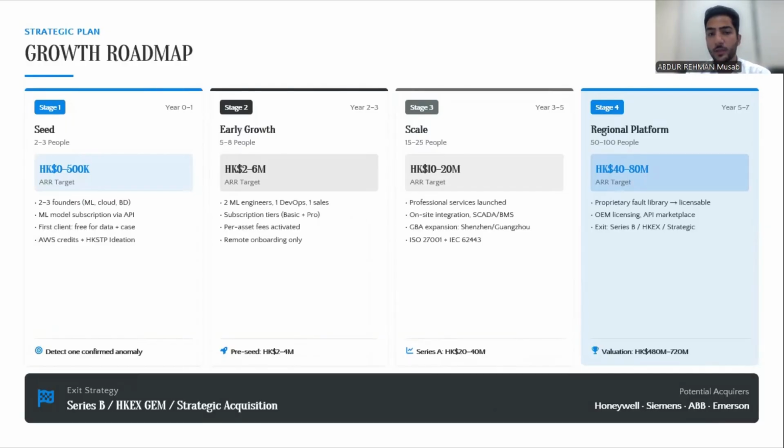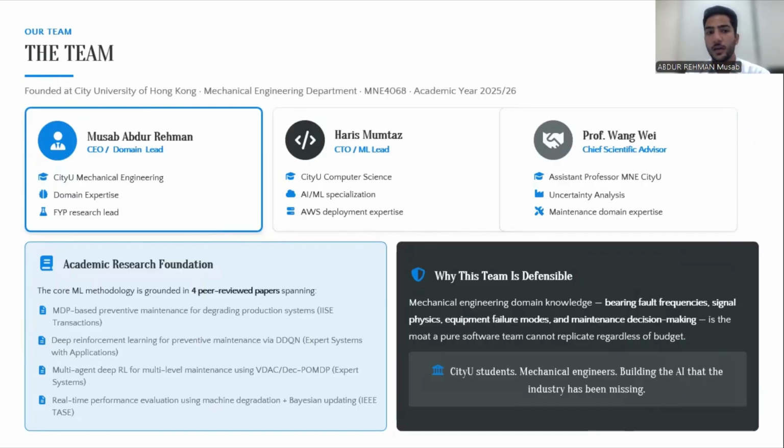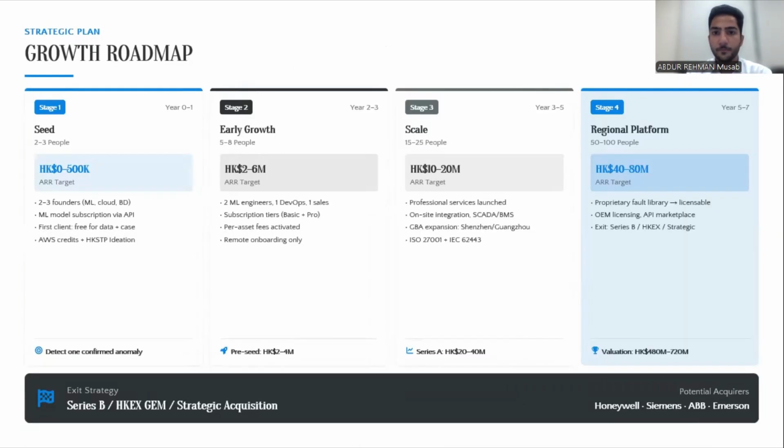Our growth roadmap is that our seed phase will be with 2-3 people. It's me, I'm graduating in mechanical engineering this year. It's Harvis, who is graduating in CS. And we have Professor Wang Wei, who is the chief scientific advisor, and he will help us develop our model. His specialty is uncertainty analysis, exactly what we need. In the later phases, we are planning to add more staff, up to a point when we can provide professional services.